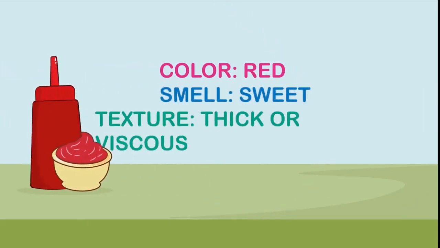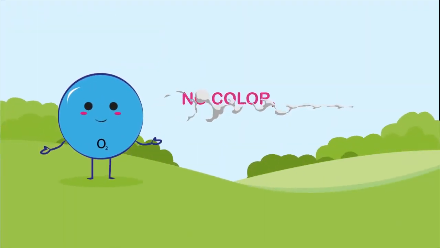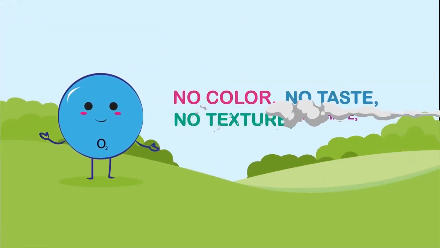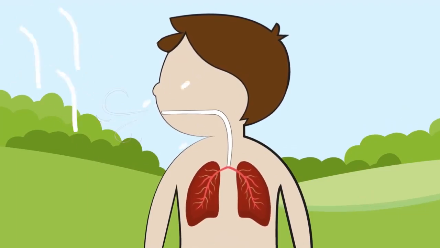Ketchup is a liquid. It's red, smells sweet, and is thick to the touch. Oxygen, the gas we breathe, has no color, no taste, texture, or shape. But it fills our lungs when we inhale and spreads all throughout the room when we exhale.